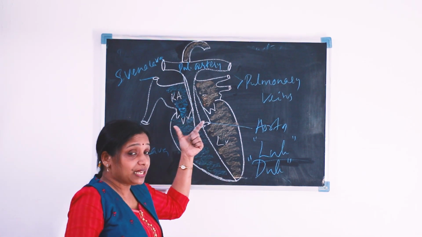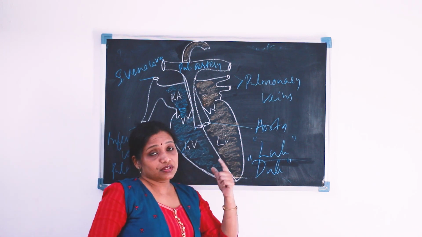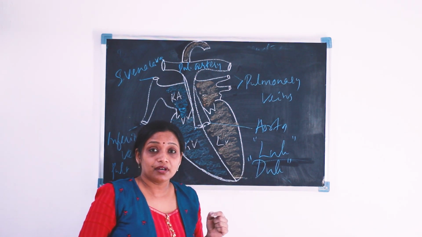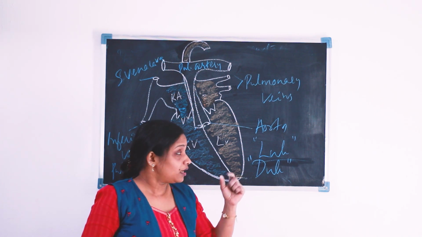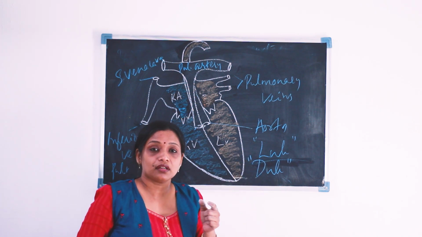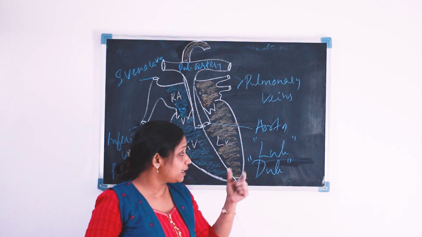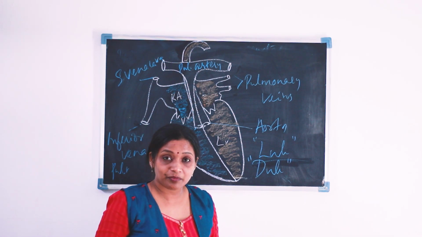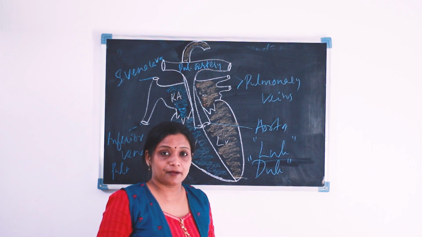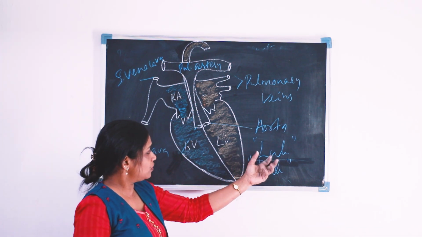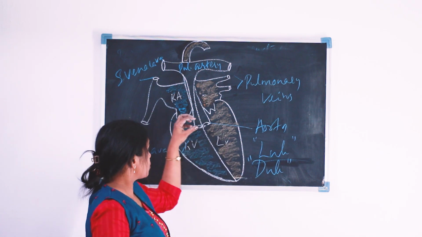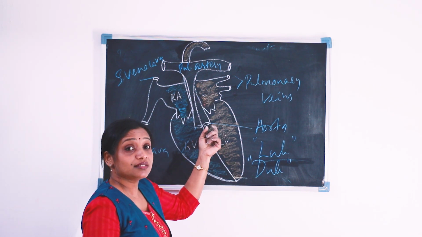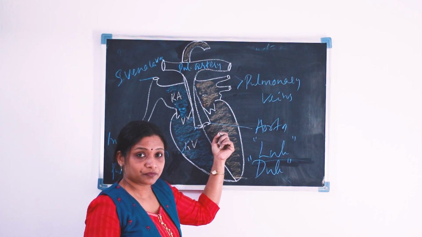When our heart beats, if we are using a stethoscope, we can hear the sounds like this: lub, dub, lub, dub, lub, dub. Then a pause. Again, lub, dub, lub, dub, like that. So that sound comes from the closure of the tricuspid and bicuspid valves as well as the closure of the semilunar valves.